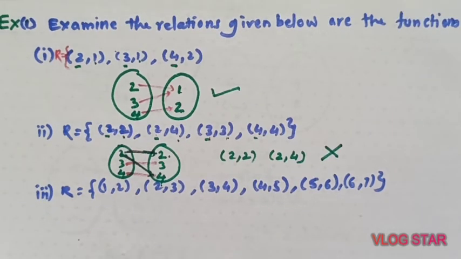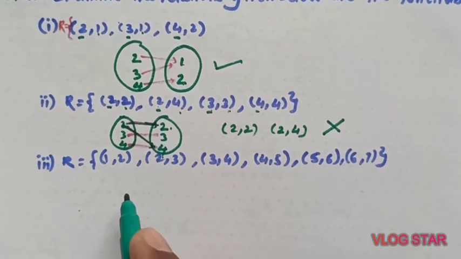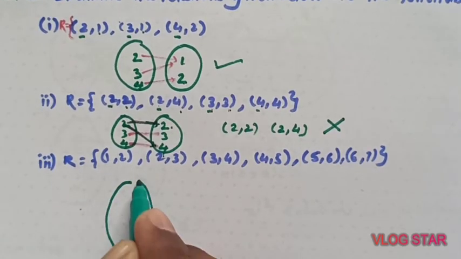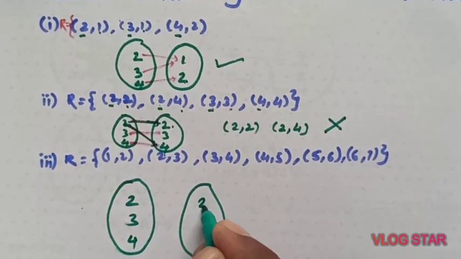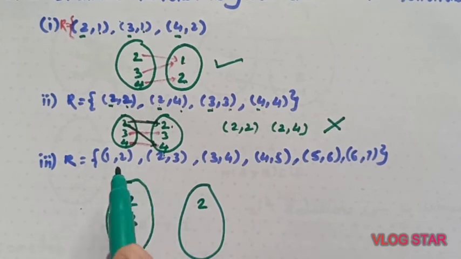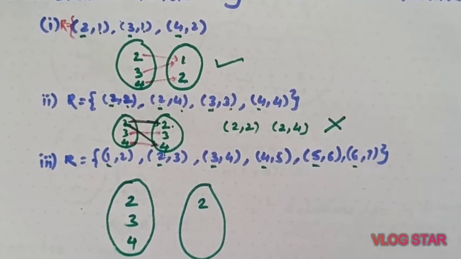What about this third part? Third example, again we'll draw. So here 2, 3 and 4. Again, sorry, 1, 2, 3, 4, 5 and 6.